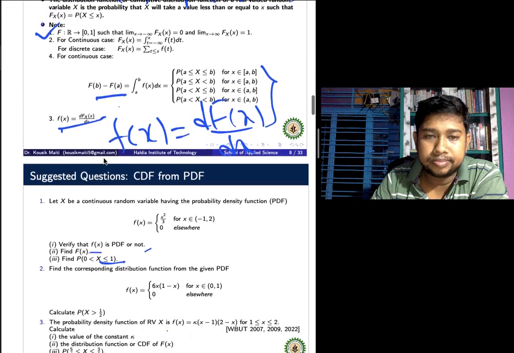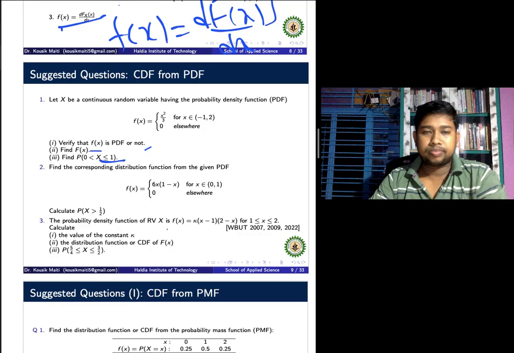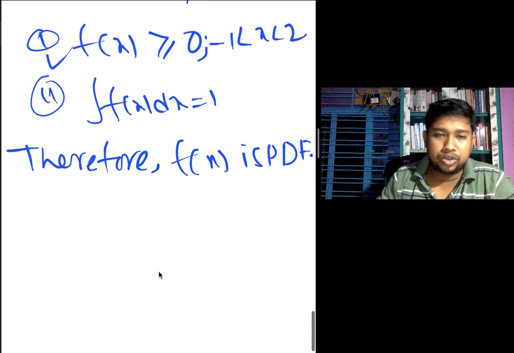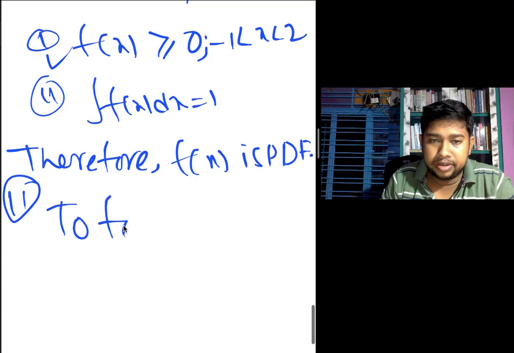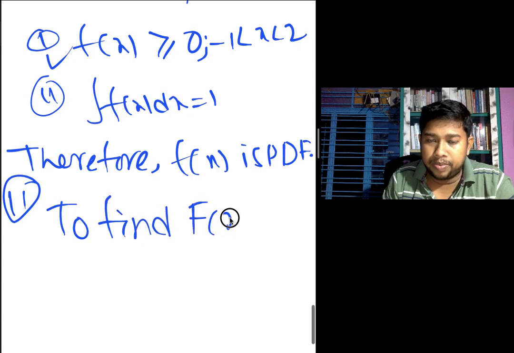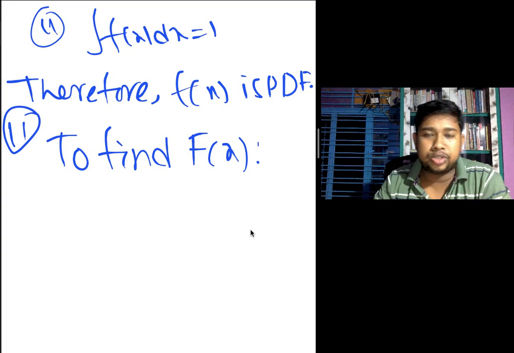Go to the second question, which is to find capital F of x, the cumulative distribution function.